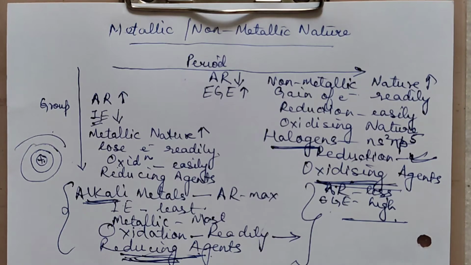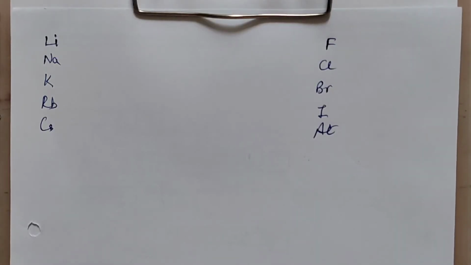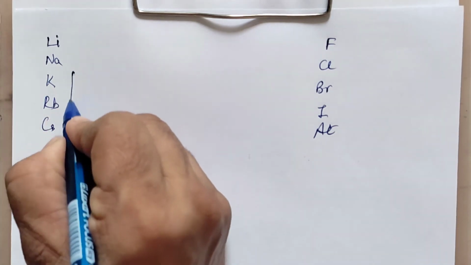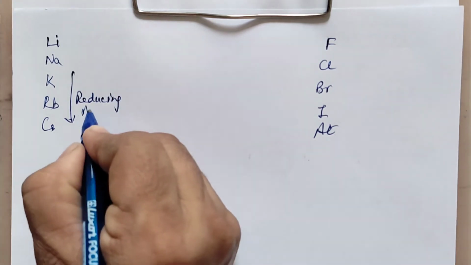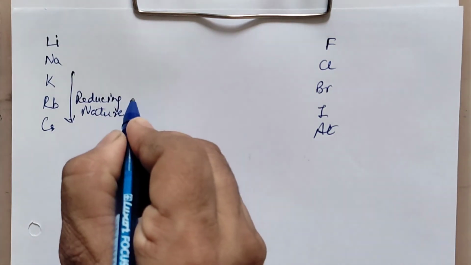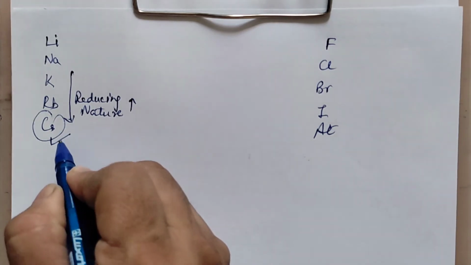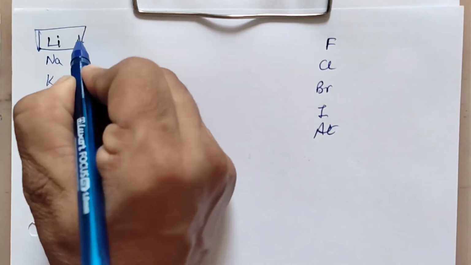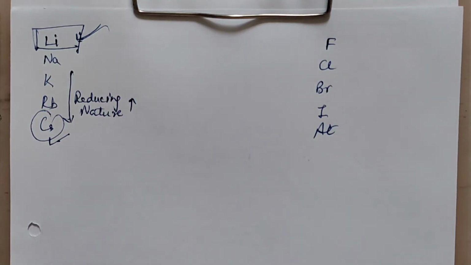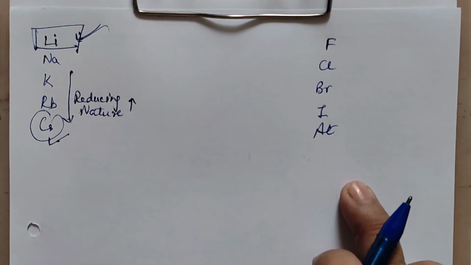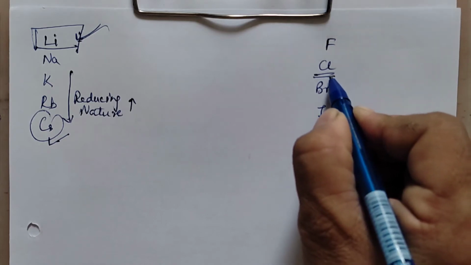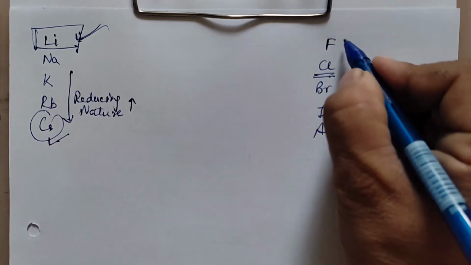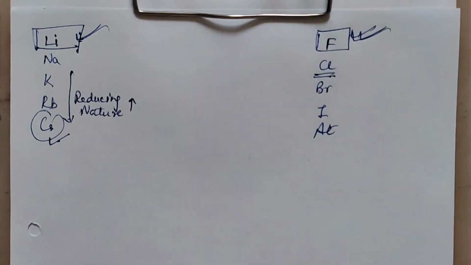Fine till here? Now sometimes there is a question asked like this. Down the group we are saying that the reducing nature is increasing. That means the best reducing agent should be this one, but you will find that lithium is the best reducing agent. Why? Same way here, this is the halogen group. We expect, because electron gain enthalpy of chlorine is maximum, this to be the best oxidizing agent, but you have fluorine as the best oxidizing agent. So what reason will you write here?